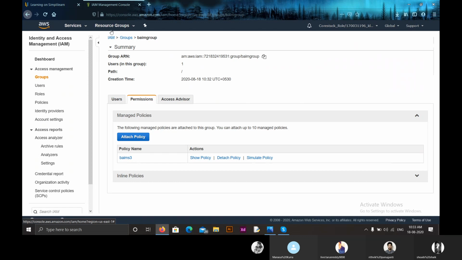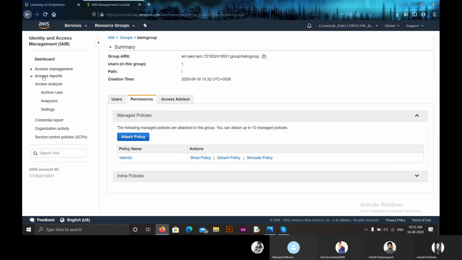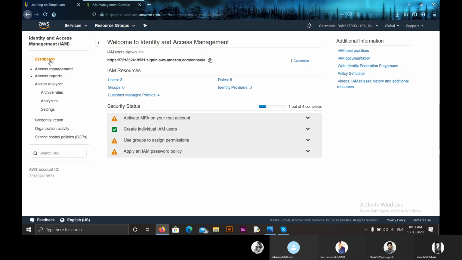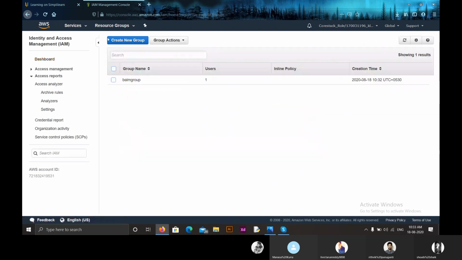To create an IAM group, what you have to do is get into the Identity and Access Management dashboard, and you will have the option Groups. Click on Groups. You have the option Create New Group. There are three steps to create a group. The first one, you select a group name, and the second one, you attach a policy to your group.